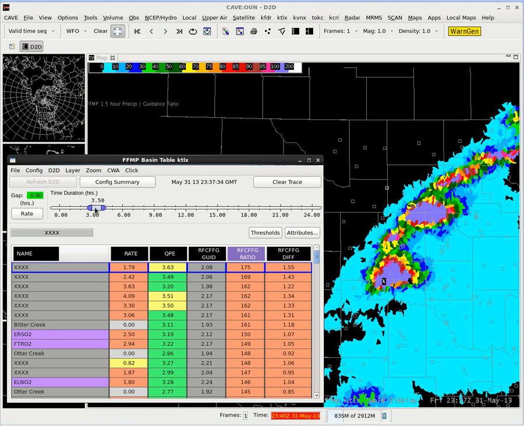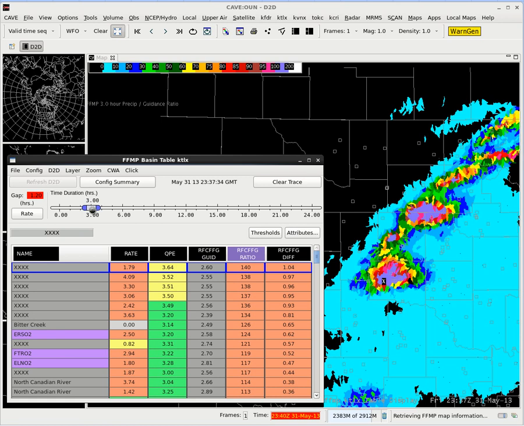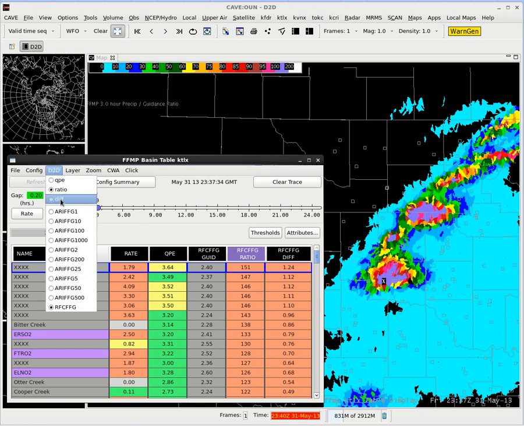So again, you can move these to any duration you want and see lots of different signals for isolated storms that are rate driven versus when you do longer intervals, you can see training storms, and so you'll see different signals on different durations depending on how much training you're getting in your precip accumulations. So that's ratio.